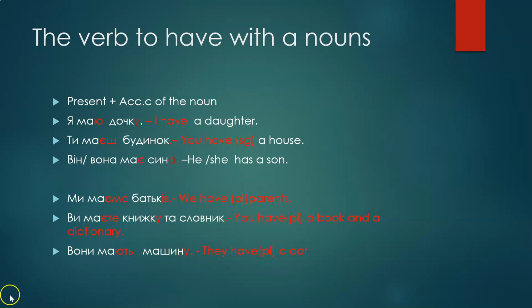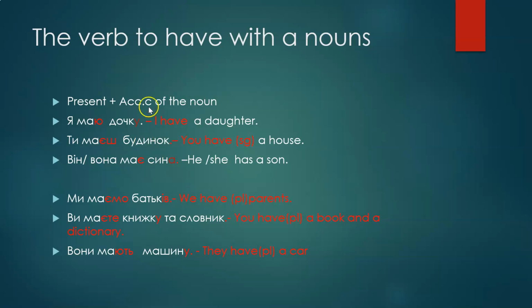So as you can see from the verb маємо, it will trigger the plural parents. So parents is plural, so it's accusative plural, which is the same as genitive. So ми маємо батьків. Ви маєте книжку, so книжка feminine, ending a, that's why it's u. So ви маєте книжку, and словник is inanimate masculine, no change. So вони мають машину, again feminine, a changes to u. So вони мають машину, they have a car.